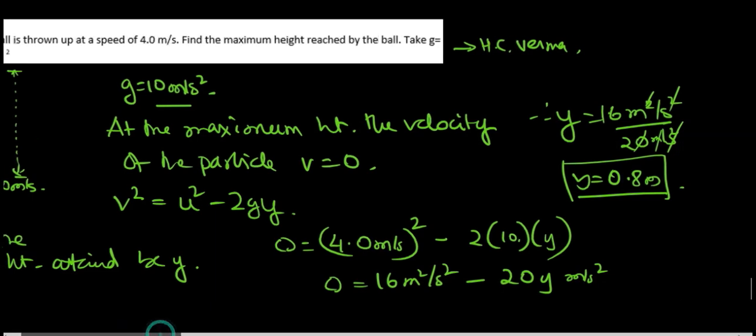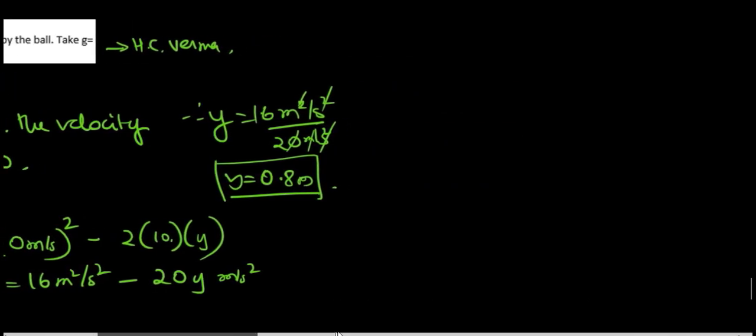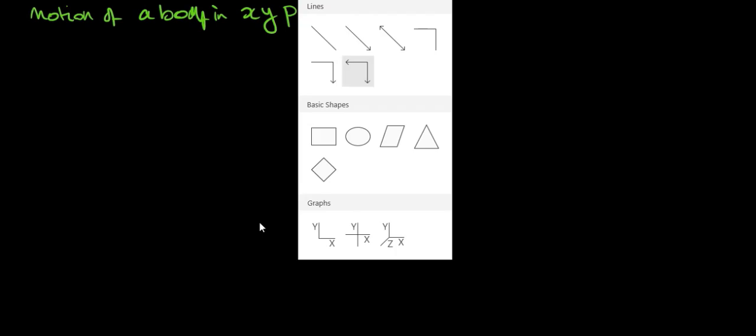Okay. Now we have certain things out here. Let's say we are taking the motion of a body in the xy plane.